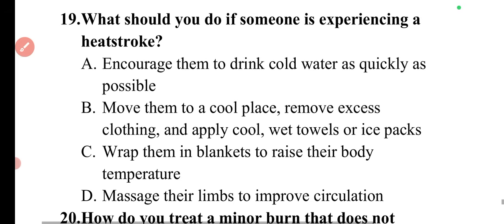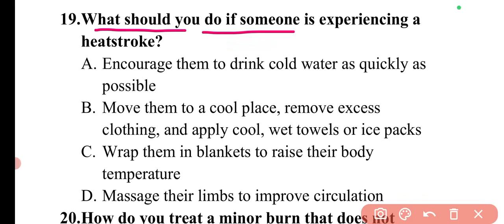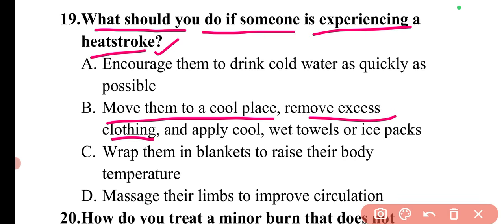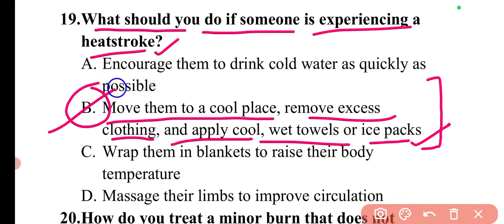Then the next question is, what should you do if someone is experiencing a heat stroke? If someone is experiencing a heat stroke, then we can move them to a cool place, remove the excess clothing from him or her, apply cool wet towels or ice packs. So this is the general, basic first aid treatment that we can do. So here option B is correct.